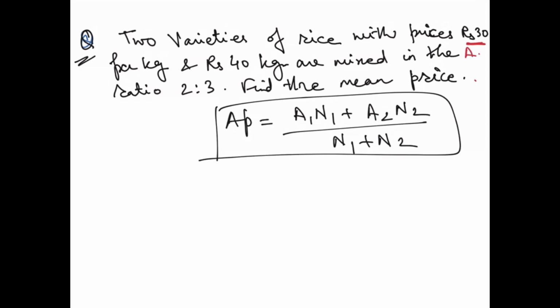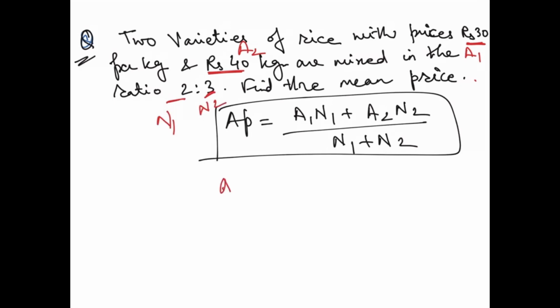So this is your A1, right? This will be your A2, correct? Then they are mixed in the ratio 2:3. So 2:3 is what basically? These are quantities. So this is N1 and this is your N2. Correct. Now what do we have to do?